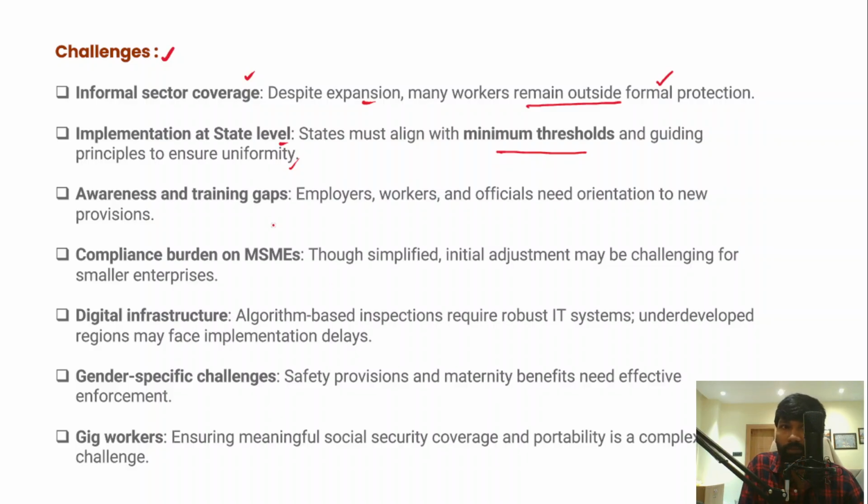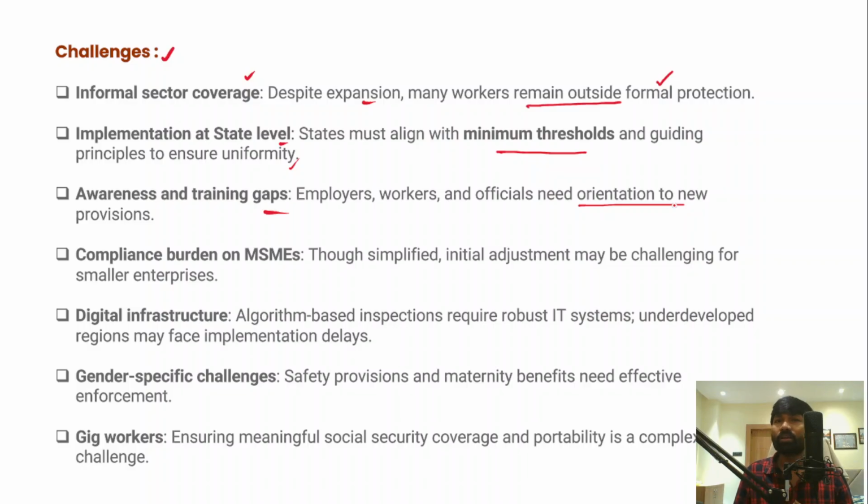And then awareness and training gaps also exist. Once these labor codes are formulated, in order to implement them in an effective and efficient manner, there is a need to conduct awareness and training camps. Employees, workers, and officials need to be given orientation so that they can better understand these 4 labor codes.